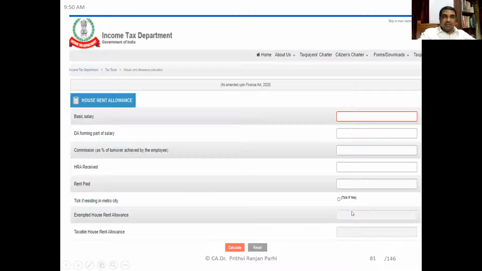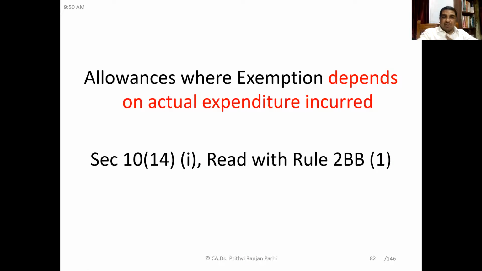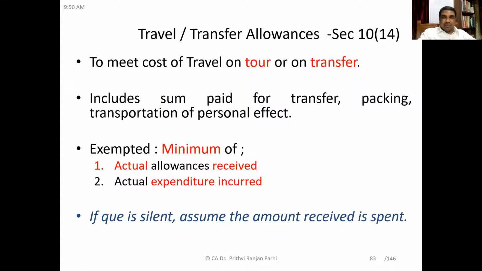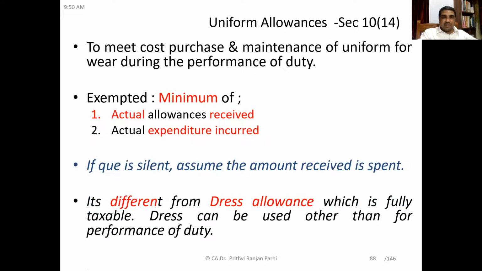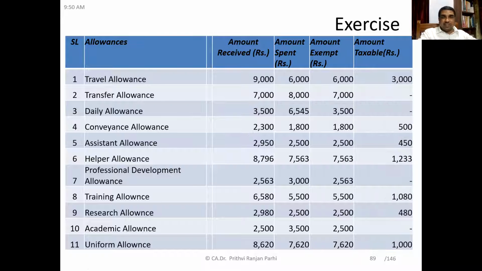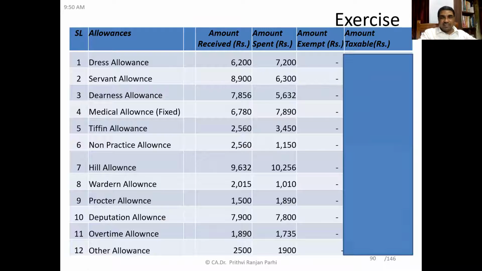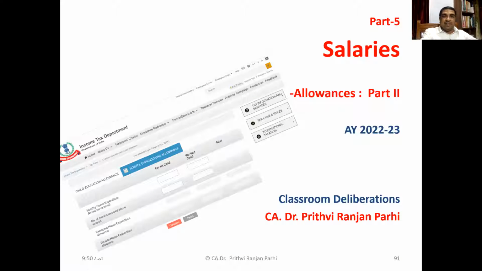And some exercises you have done like this. This is, in fact, the calculator for house rent allowance. We have learned how to use it. In the previous session we have seen it, and the recorded video is also available. If you want, you can see it once again. These are the exercises we have done. Now, today, the second part of allowances we are going to learn.